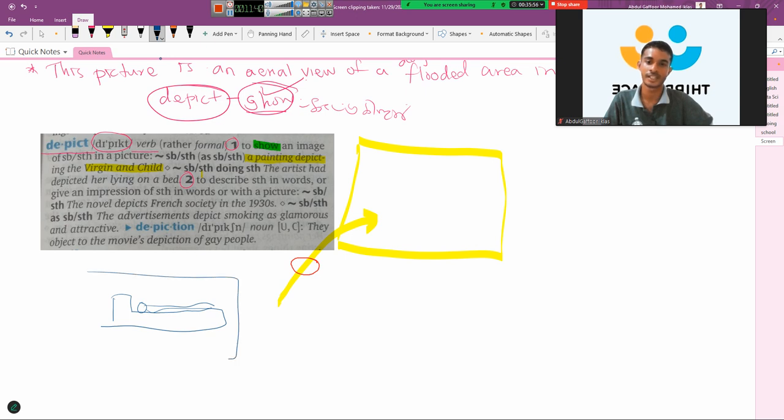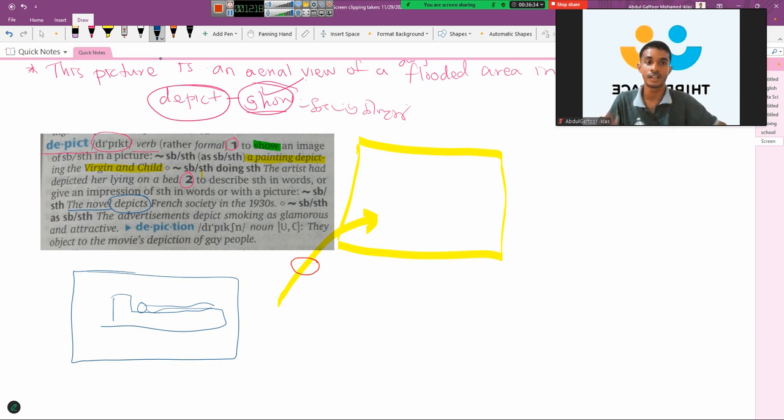So she has just drawn this picture, right? Okay, so here if you look at the second description of this word, to describe something in words or give an impression of something in words or with a picture, right? So the novel depicts French society in the 1930s, right? So I hope you can understand the meaning of this sentence. Here this is used in simple present tense because this novel is the subject, and it is a singular subject, so we have used this depicts in singular form, right?